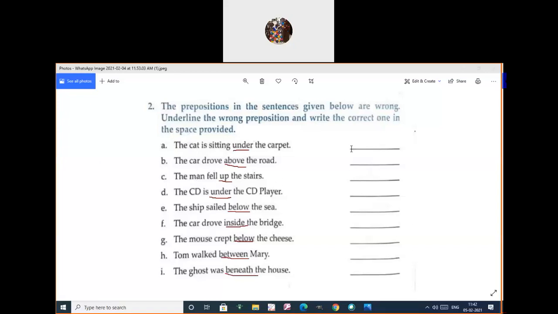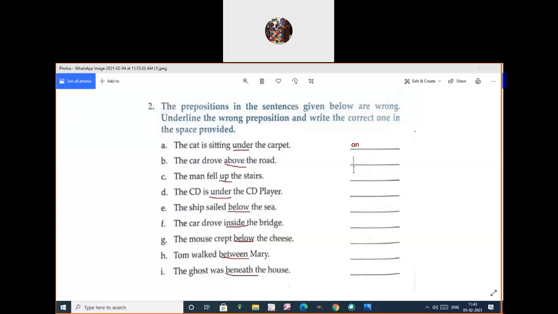What is the first one there? The cat is sitting under the carpet. Very good. Whether it is under or on. Very good. On the carpet. Very good, Sudarshini Sri. The car drove above the road. What is the answer?